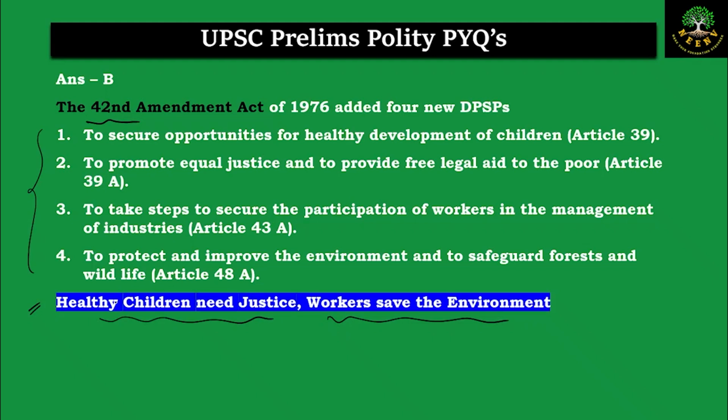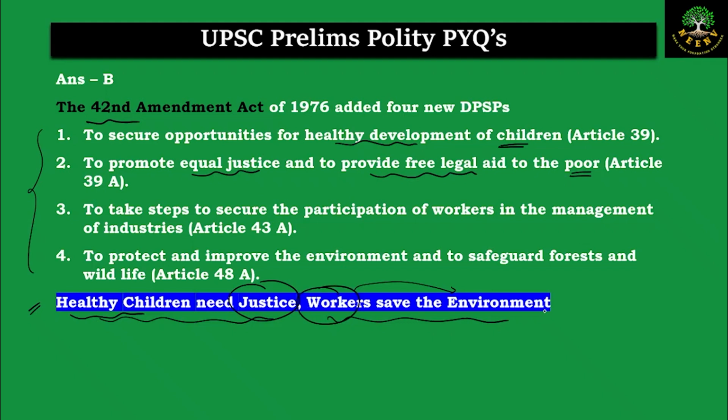You imagine a situation where healthy children are going to the court and fighting for justice, and in another situation the workers are trying to protect the environment. So if you look at the catchphrases here, the first one is healthy children, to secure opportunity for the healthy development of the children. Then we have something about justice, to promote equal justice and to provide free legal aid to the poor people.